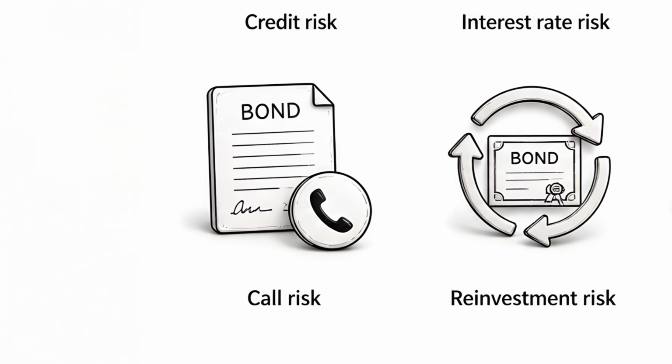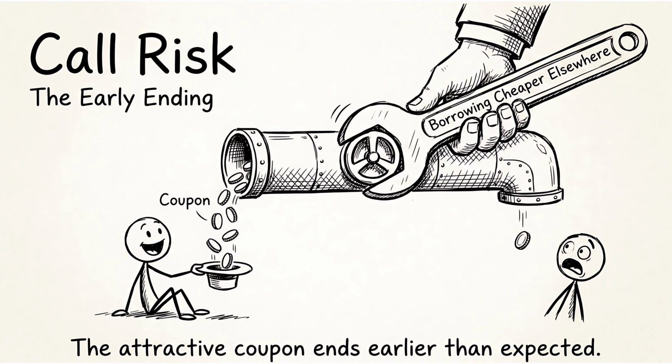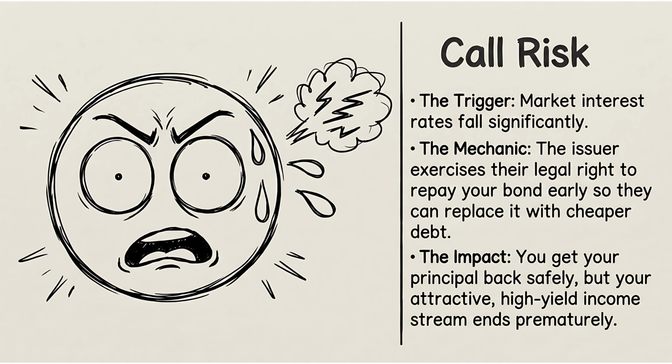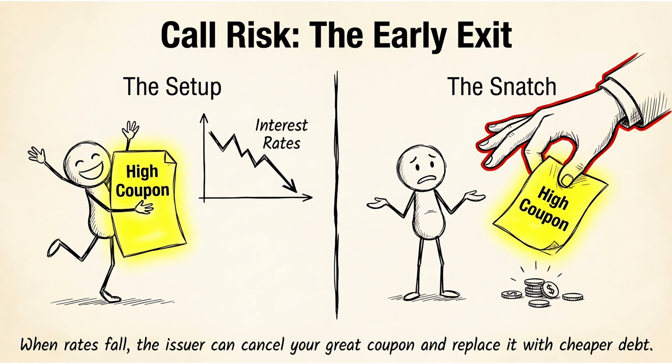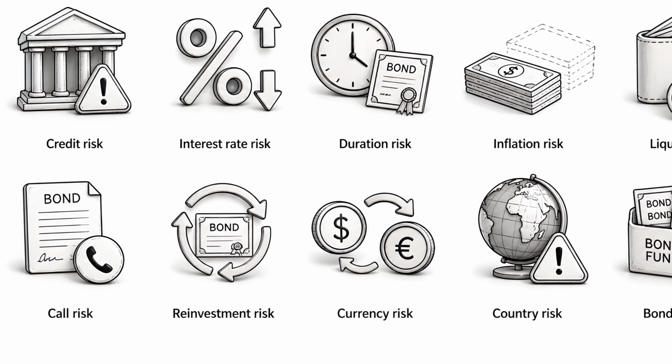Call risk. Sometimes the maturity date is less firm than it looks. The bond's terms may allow the issuer to repay early. That is call risk. It often matters when rates fall. If the issuer can borrow more cheaply, it may repay the old higher rate bond and replace it with cheaper debt. For the issuer, that can be useful. For the investor, the attractive coupon can end earlier than expected. A call means the issuer pays you back early under the bond's rules. The key detail is in the terms. Before buying, check whether the bond can be called, when it can be called, and at what price.